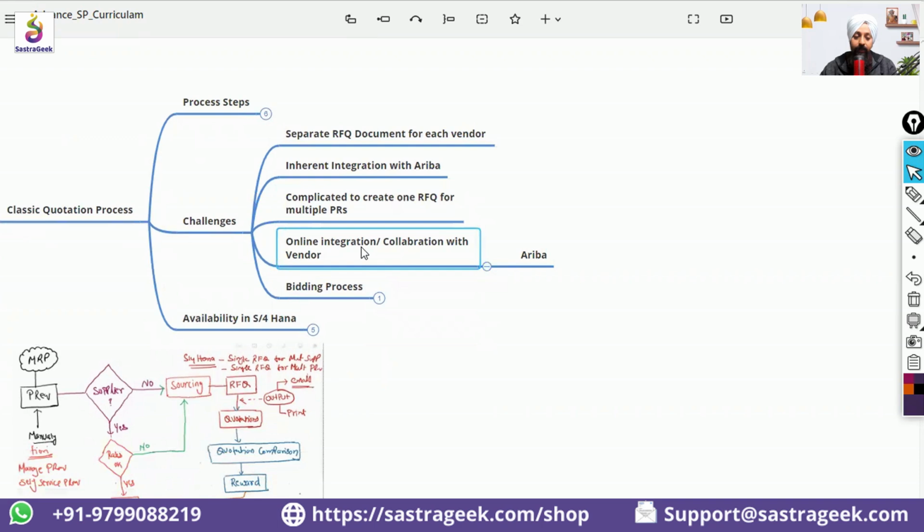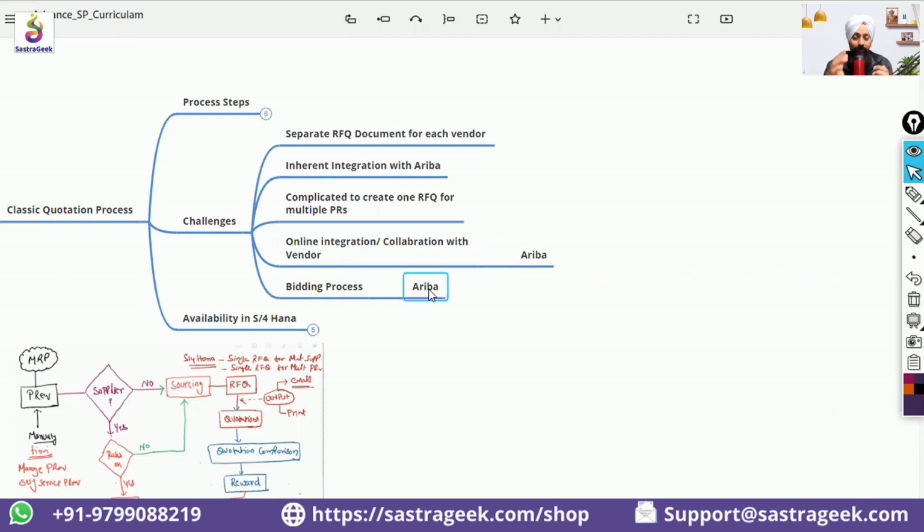Then there is integration with the vendors. Online integration with the vendor is not available in the classic quotation process, but with the S4HANA quotation process with Ariba, you can directly send the RFQs to the vendor, and the vendor would be able to directly submit the quotations online. A paperless process can be done. A bidding process can be initiated in Ariba.